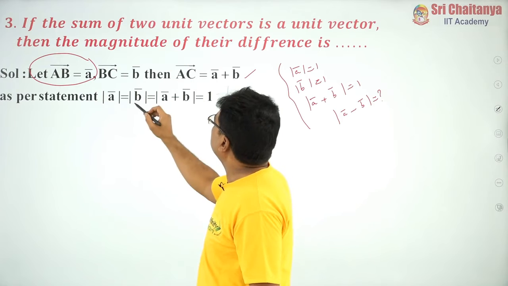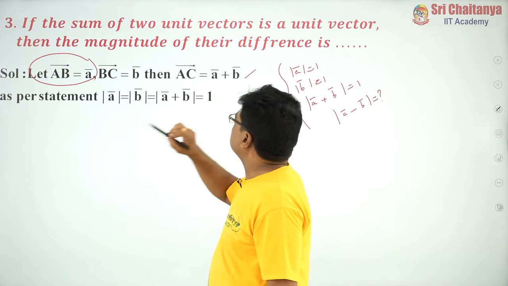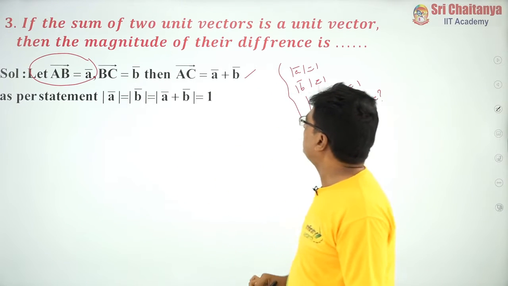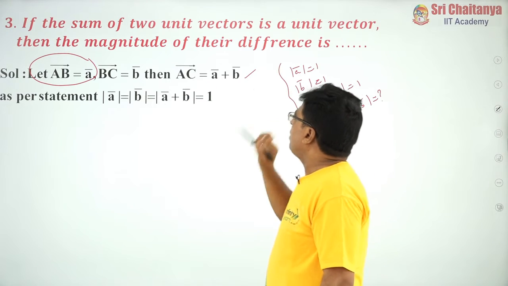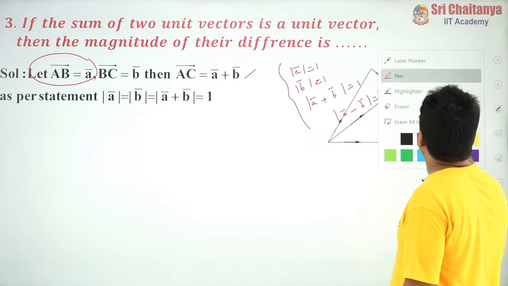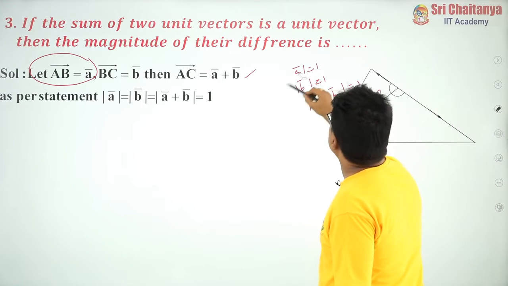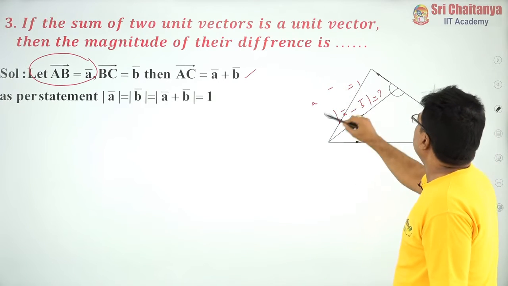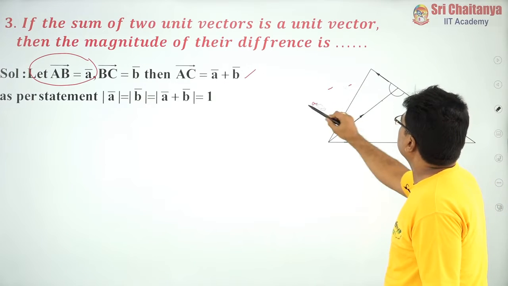As per the statement, what is given? This is a unit vector, so the modulus is 1, this is a unit vector, therefore the modulus is 1, and mod of A bar plus B bar is also equal to 1. This is the given statement for you. Now, my question is, what do they want? They want mod of A bar minus B bar, that they are asking.